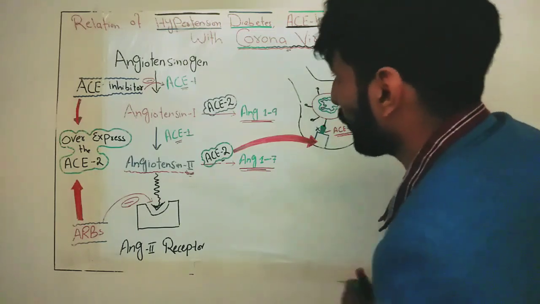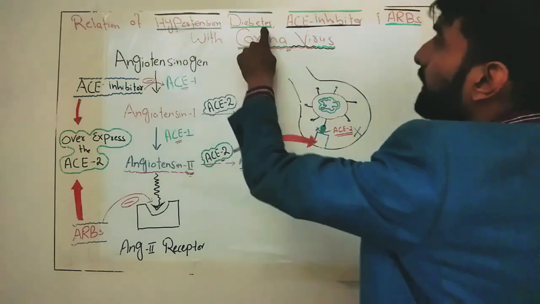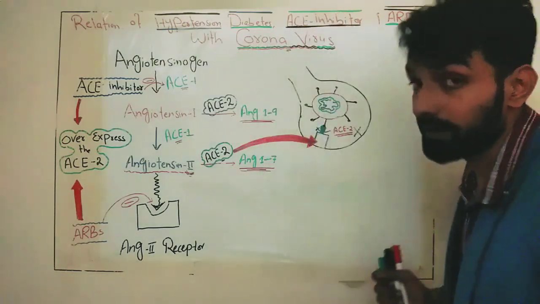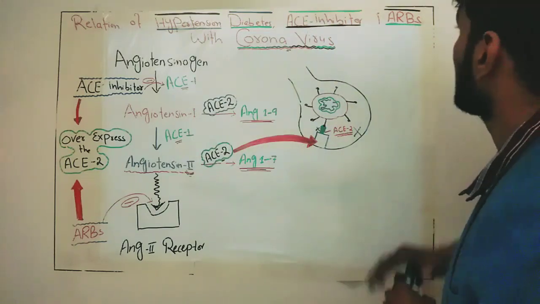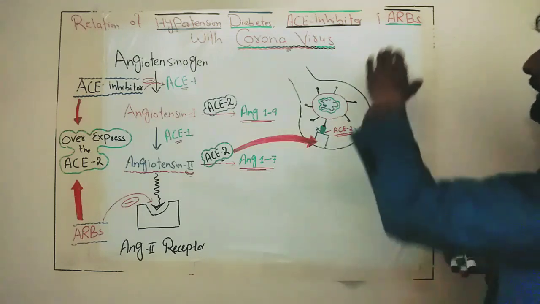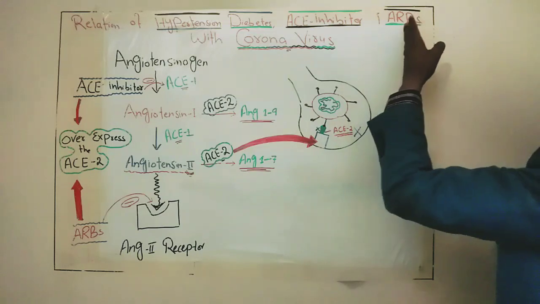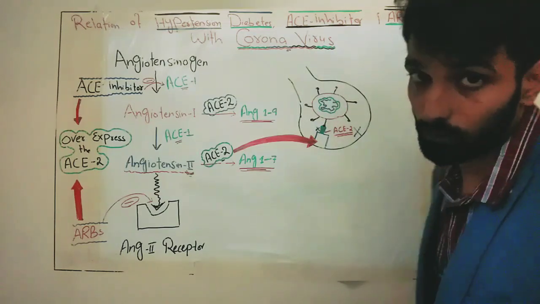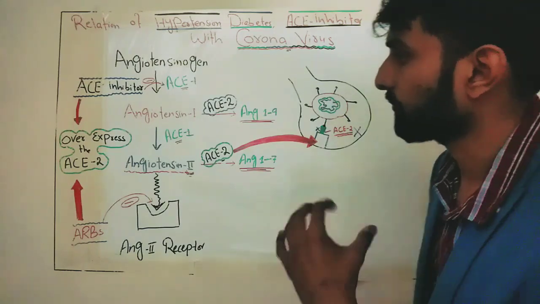So today we are going to talk about whether there is any kind of relationship between hypertension, diabetes, ACE inhibitors, and ARBs, which are drugs used for hypertension, and the coronavirus. Today we will talk about this very important lecture. Please stay with me just for 5 to 10 minutes.